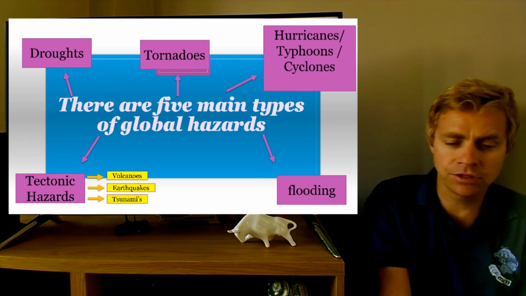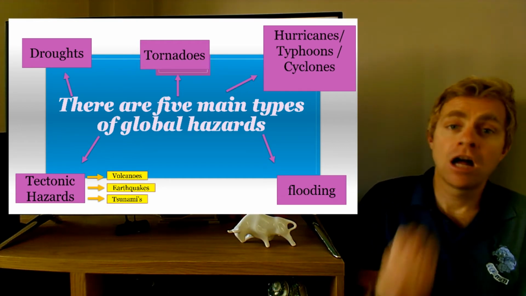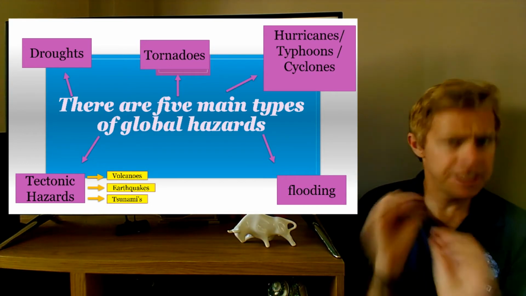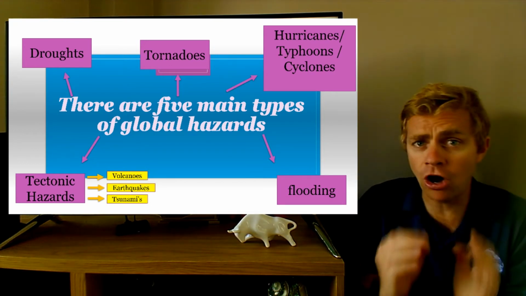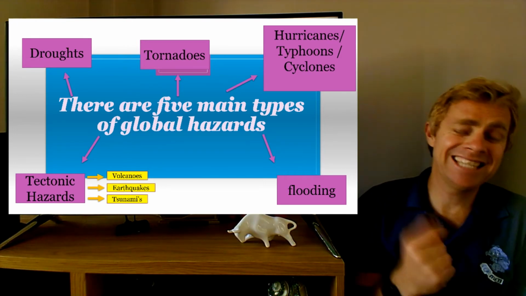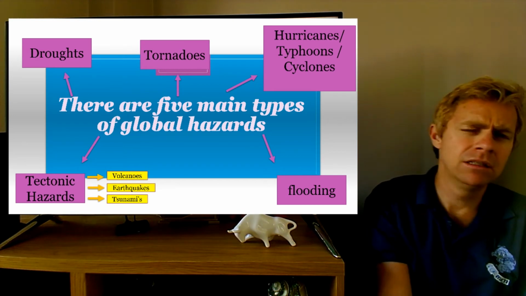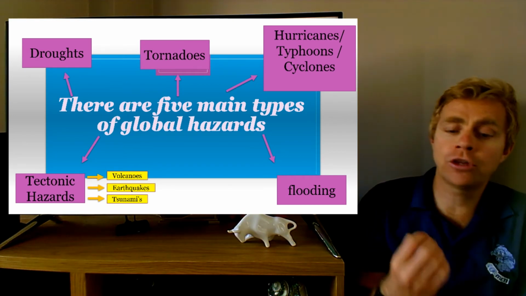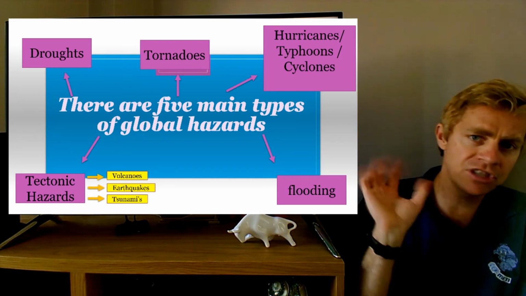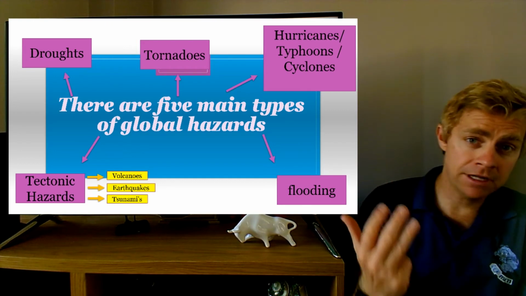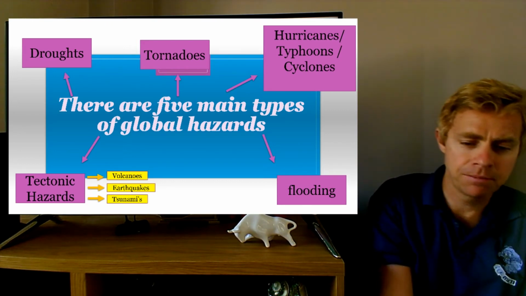You have drought, tornadoes, hurricanes, cyclones and tsunamis, which are all the same thing, just called different names in different places, but they are the same thing. You then have flooding, and the last one is tectonic hazards. Well, what are tectonic hazards? Your tectonic hazards are your volcanoes, your earthquakes and your tsunamis. So those are the 5 global hazards: droughts, tornadoes, hurricanes, flooding and tectonic hazards.